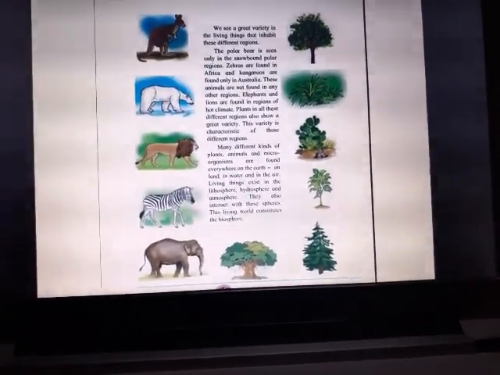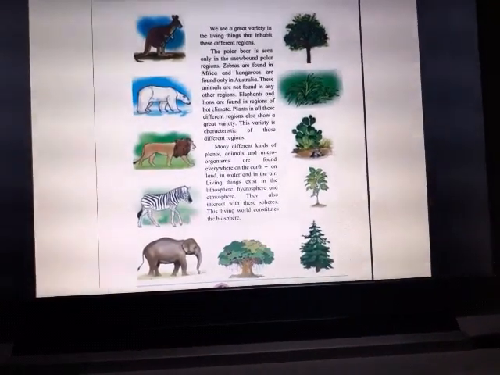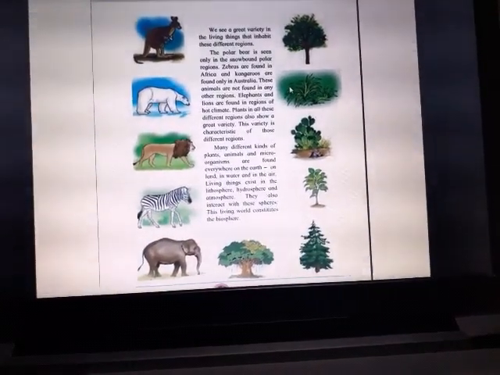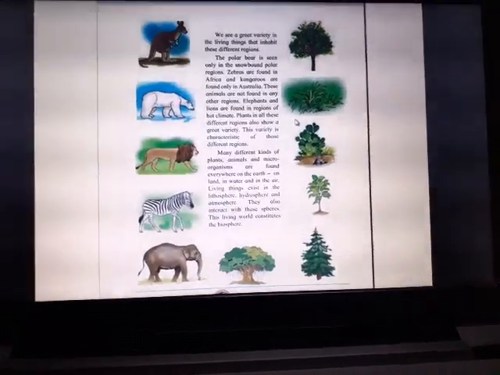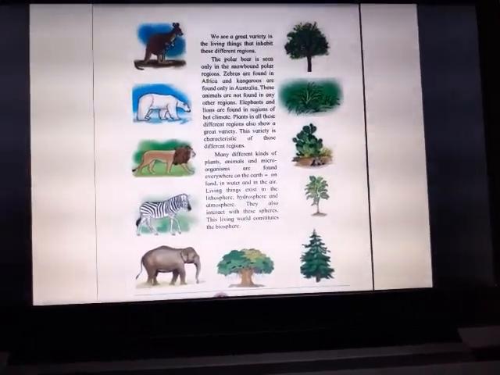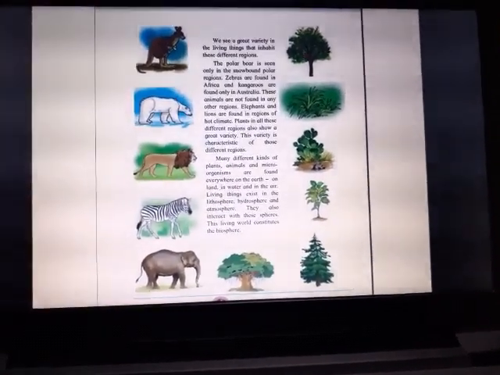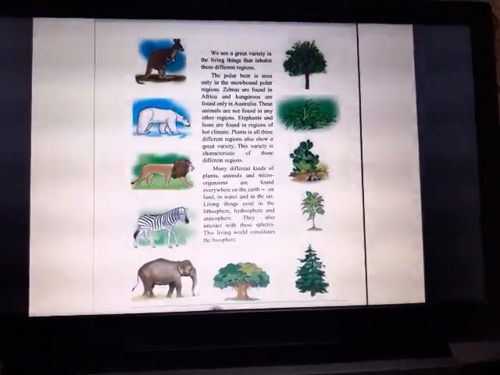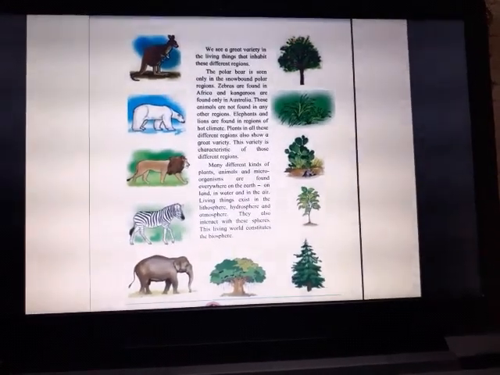Same with crops. Crops are also cultivated as per the climatic conditions. We cannot just cultivate any type of crop anywhere. We have to see the type of soil. We have to see the climatic conditions, the weather. Everything has to be considered before doing any of the activities. So, all these things are included in the biosphere.